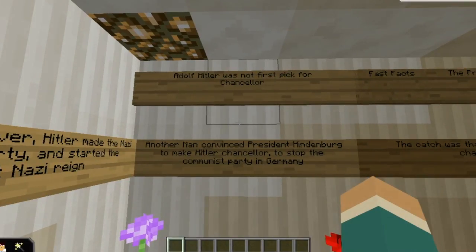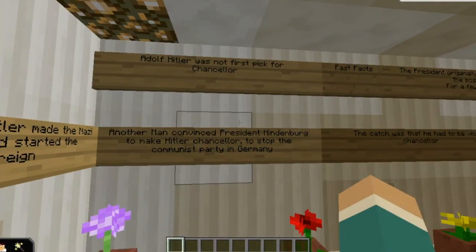German names can be so hard to pronounce. So yeah, he tried to steal Hitler's thunder by negotiating with a dissident Nazi faction led by Gregor Strasser. With this, the Nazis lost power, but the Communists, another party in Germany, gained power.